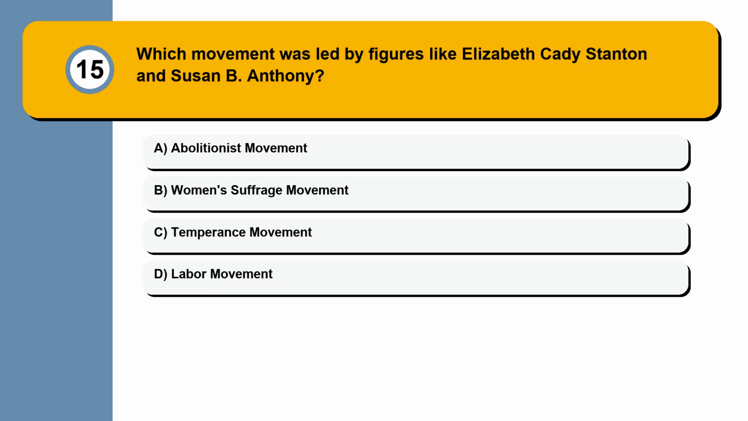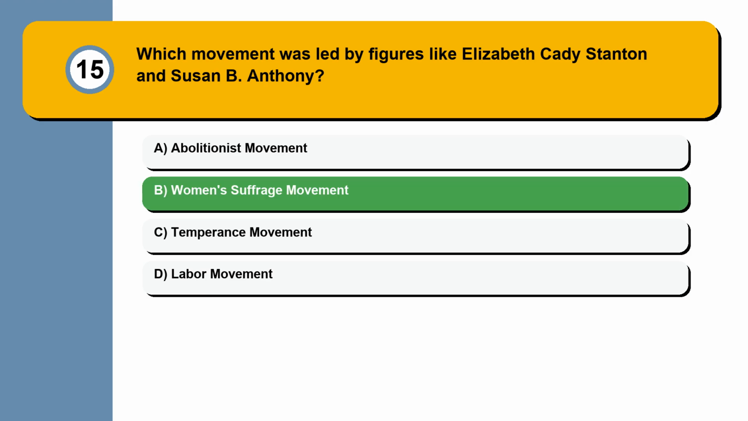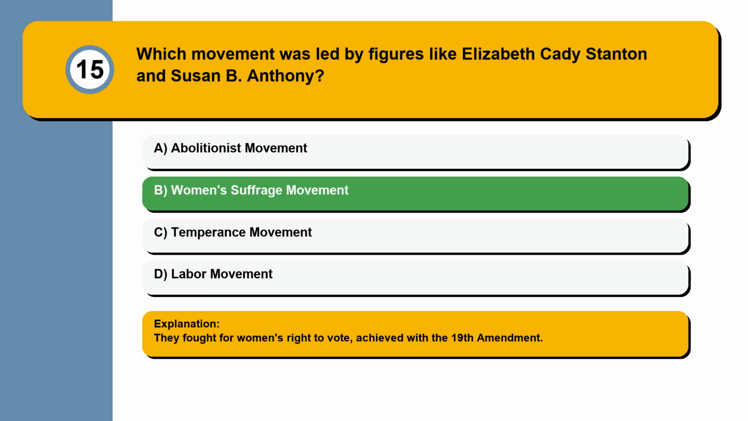Question 15. Which movement was led by figures like Elizabeth Cady Stanton and Susan B. Anthony? Abolitionist movement, women's suffrage movement, temperance movement, labor movement. They fought for women's right to vote, achieved with the 19th Amendment.